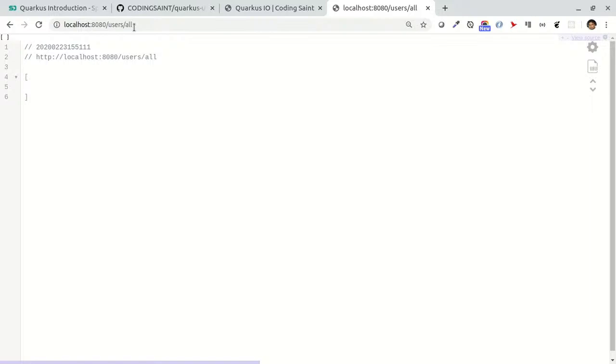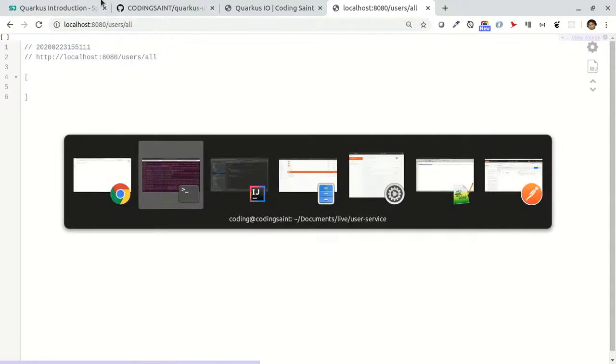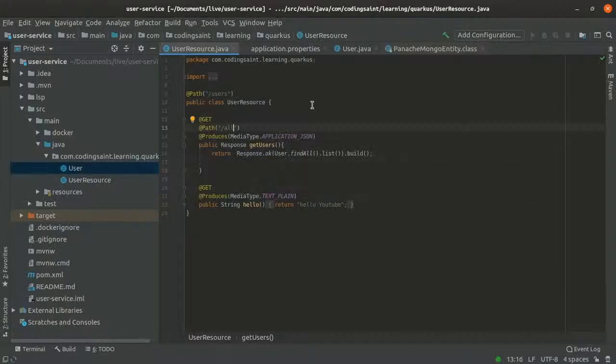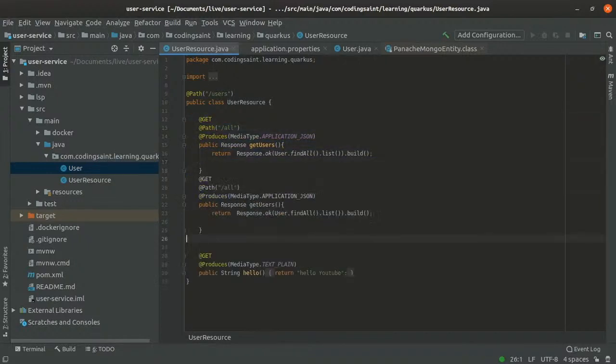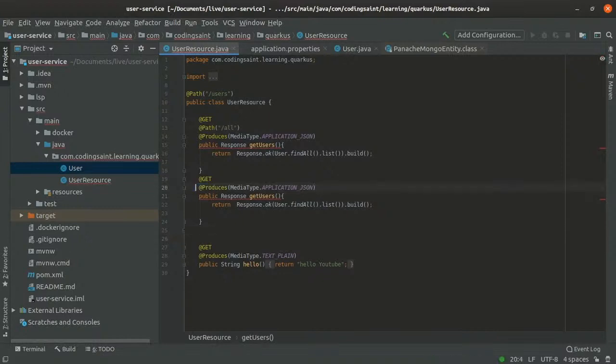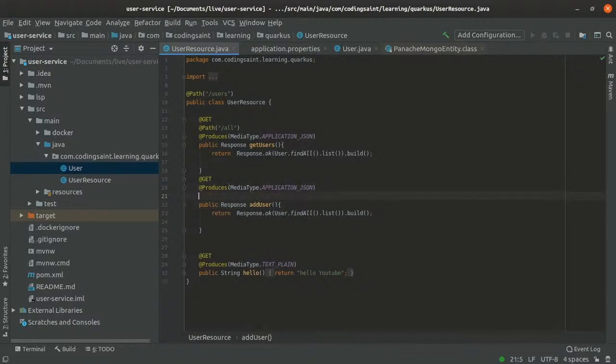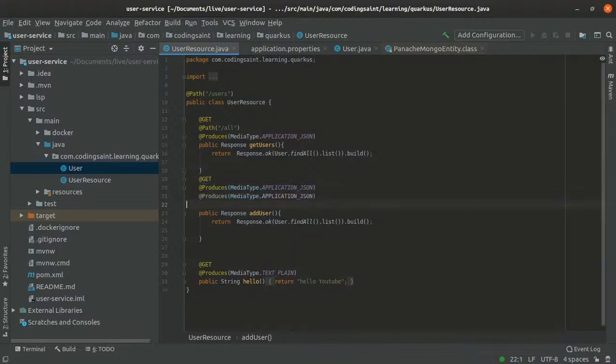So what do we need to do? We need to create an endpoint for POST, and that's what we'll do. We'll just create an endpoint with POST. Let me do that. I'll just copy this. Okay, I don't want to add something here. Let's add it quickly. Add a user, and don't add a user without a user. We require something here, right? So it doesn't only produce, so let's write consumes for it first.